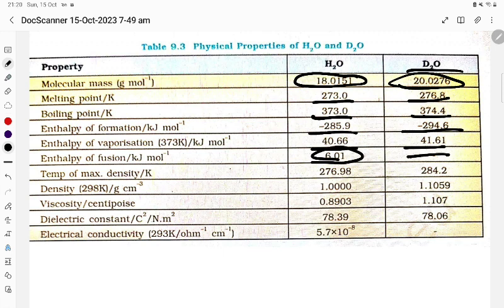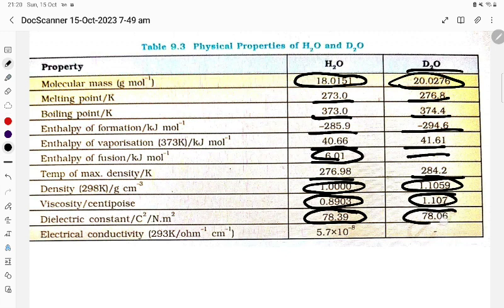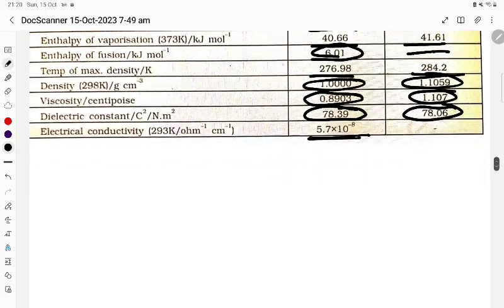Here is the density, temperature of maximum density 284, 276. Density 1.105. Viscosity 0.89 and here 1.17. Dielectric constant, highest 78.39, this 78.06. Electrical conductivity is 5.7 into 10 power minus 8.